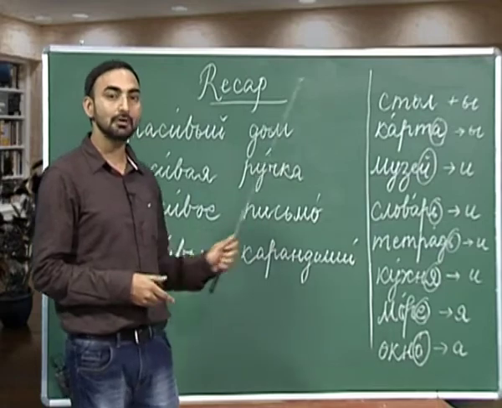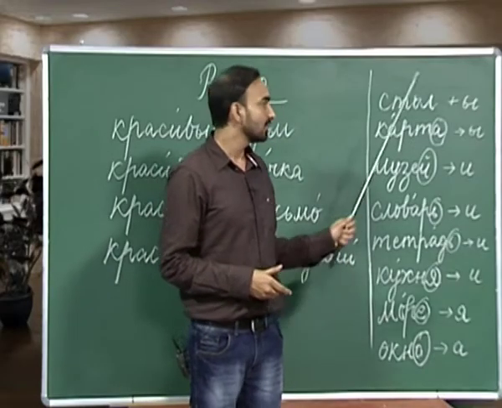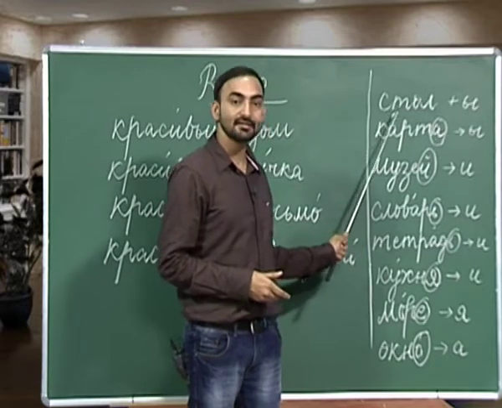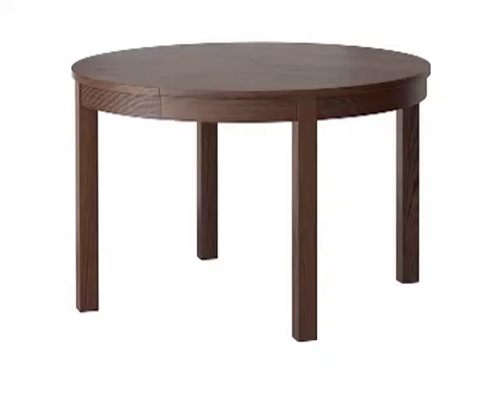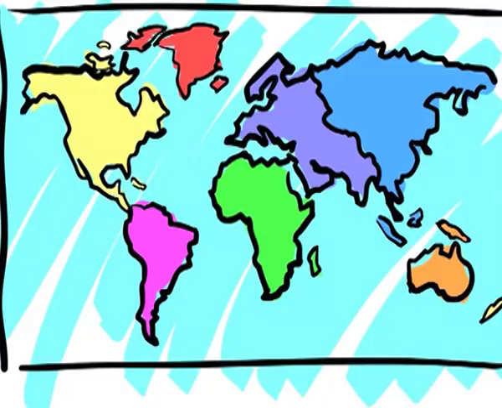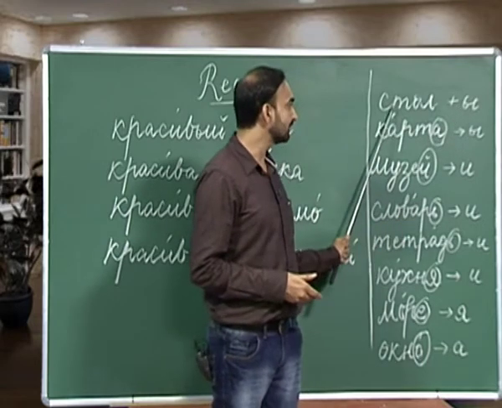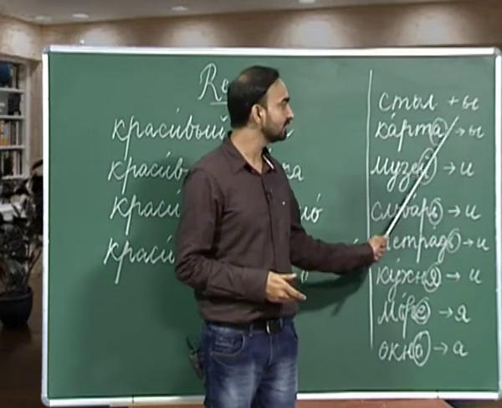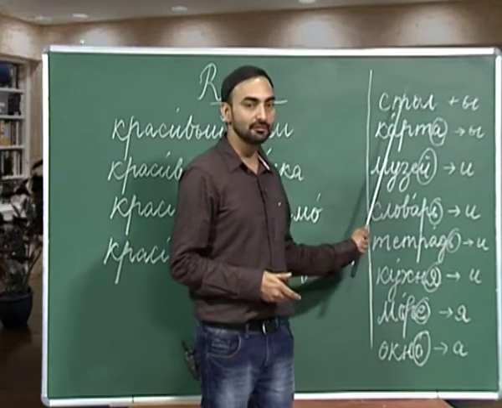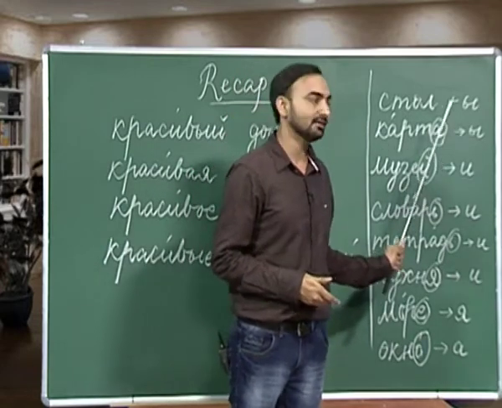So, let us move on to the plurals of nouns. I have written stol and karta. These are two nouns with hard endings. The first one is masculine stol, which is table, and karta, feminine noun with a ending and it means map. So, how do you form plurals of stol and karta? We add i in stol and we replace a with i. So, the plural of stol will be stoli and plural of karta is karty.